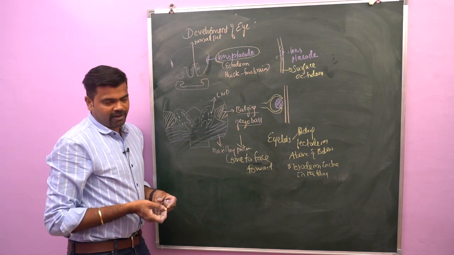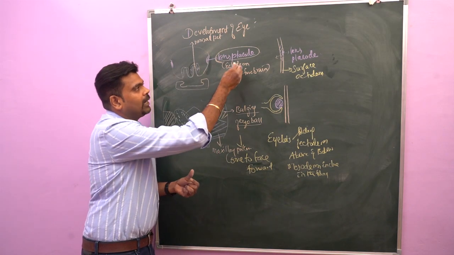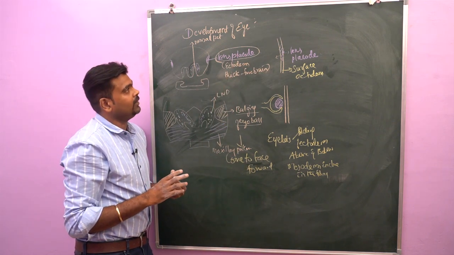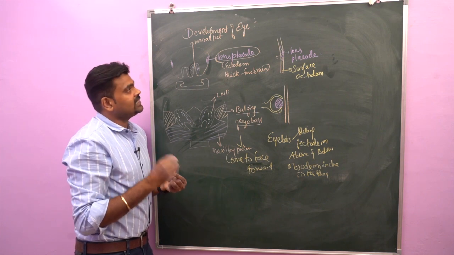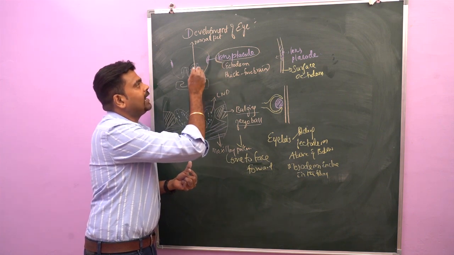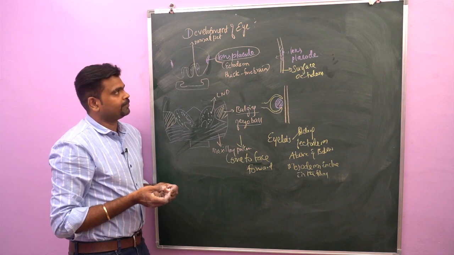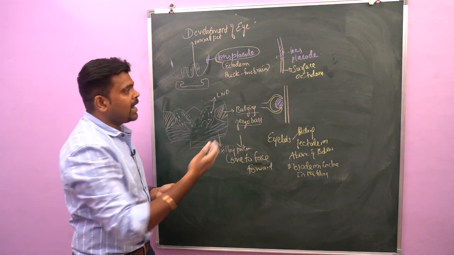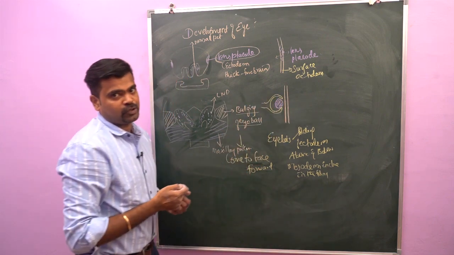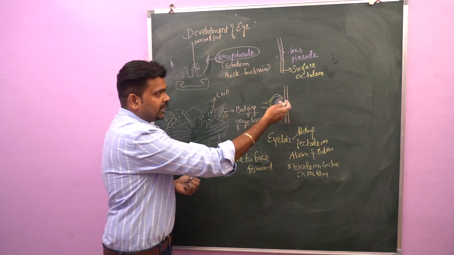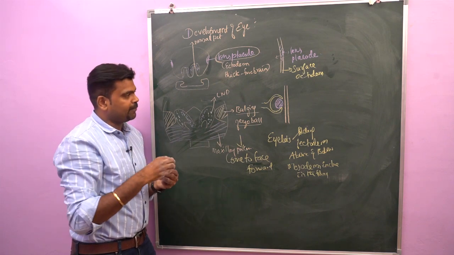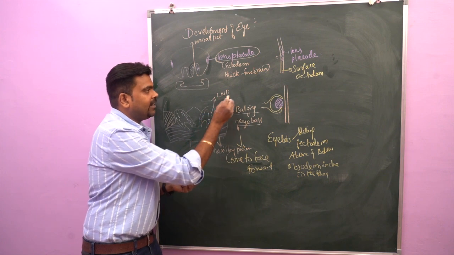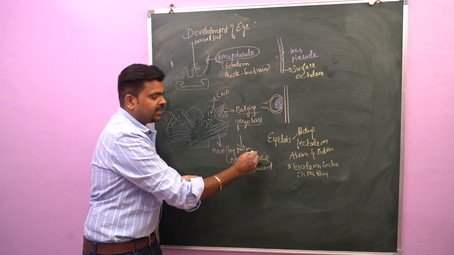So next we'll go to the development of eye. So here what happens? First, around the forebrain vesicle, the ectoderm gets thickened to form a lens placode. This lens placode lies above and lateral to the nasal pit. Later, this lens placode is separated from the surface ectoderm and buried into the underlying mesoderm. After being buried into the underlying mesoderm, it leads to bulging of eyeball. Initially it lies laterally in the angle between lateral nasal process and maxillary process.